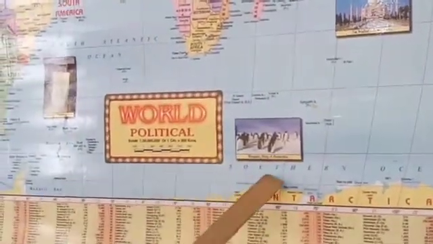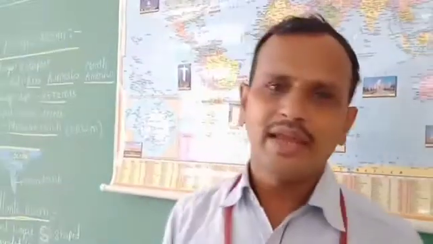See children, this is the Southern Ocean in the map. It lies in the southern hemisphere, on both the eastern side and western side. This is the Southern Ocean. So with this, the whole ocean topic has come to an end. I hope all of you understand well.